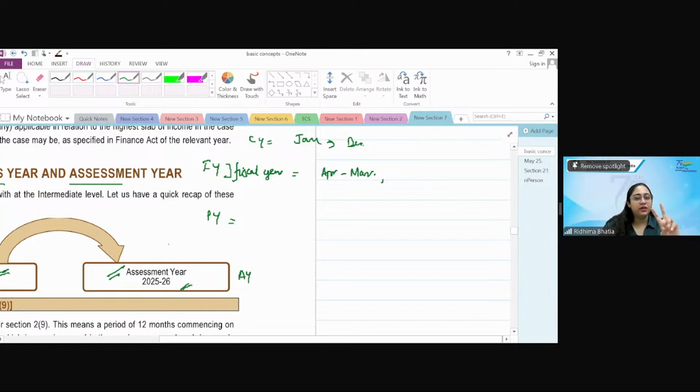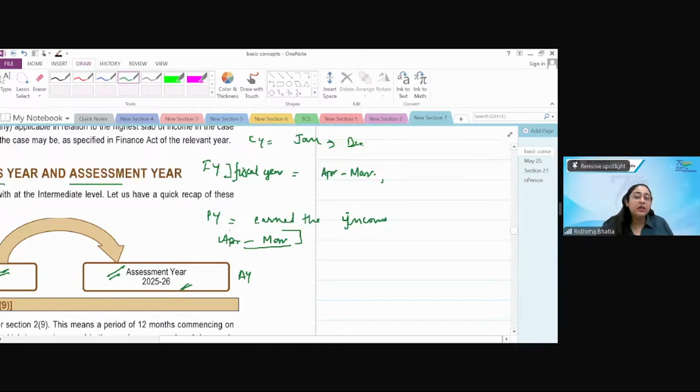There is a difference between previous and preceding. Whenever in income tax we refer to the preceding year, that means the last year. But previous year means the year in question, that is the year in which you earned the income. Previous year is the financial year in which you earn the income, and technically it starts from April to March. But suppose I started earning income in December. I started my business on 1st December itself, then 1st December to 31st March would be my previous year. Okay? So the year in which you are earning the income is your previous year.